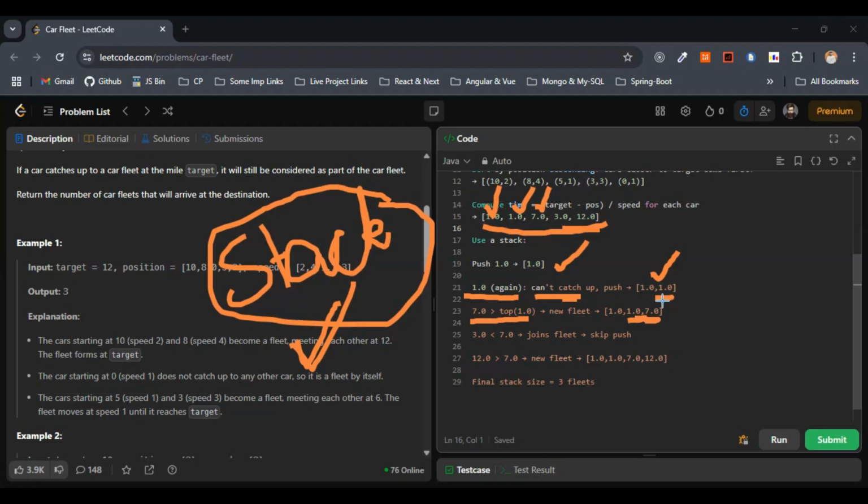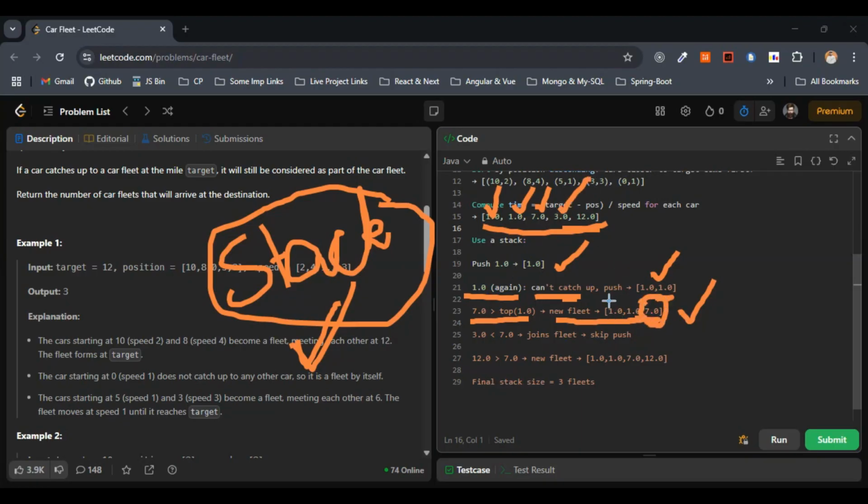We check whether 7 is greater or lesser. 7 is greater than 1.0, so we have got a new fleet. So 1.0, 1.0 forms one fleet, and 7.0 is a new one. Now we have the value 3.0, and at the top of the stack, the last value, we have 7.0.